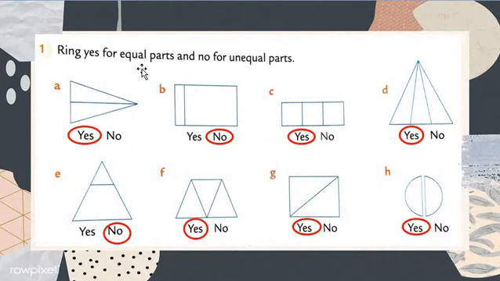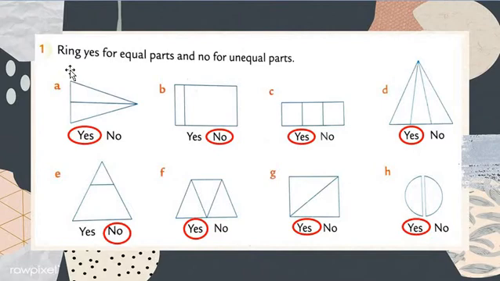So my dear students, let's check question number 1. Question number A is a triangle shape. In the triangle shape is a middle line, and it shows a fraction. So how many parts of the whole triangle? 2 parts. See now, my dear students, are these both parts equal or unequal, meaning are both parts similar?